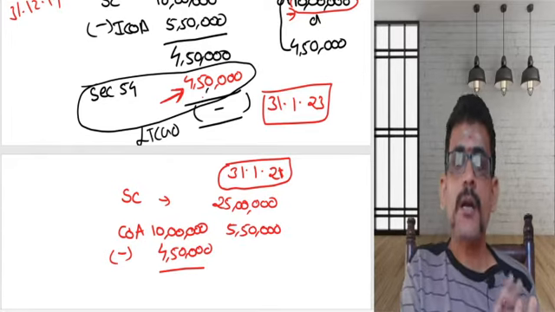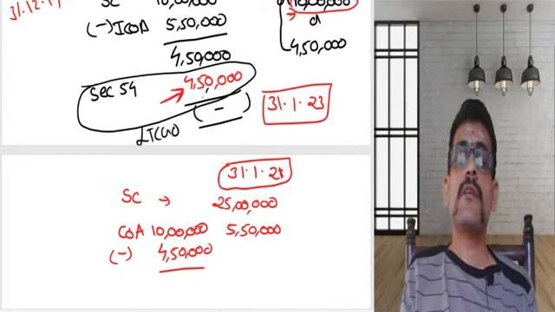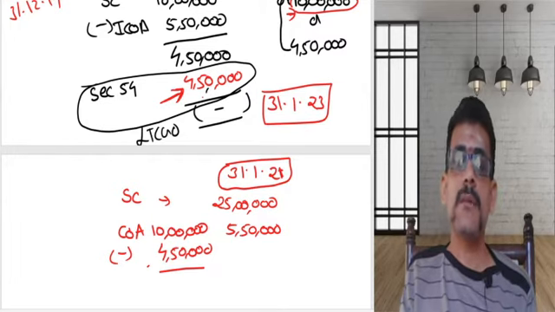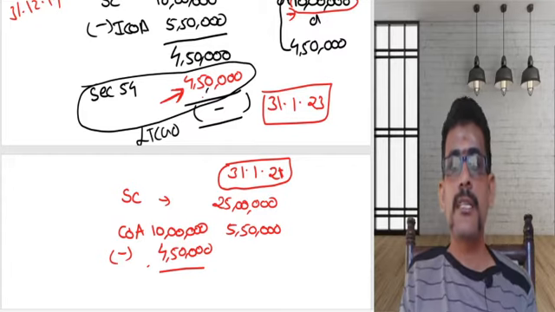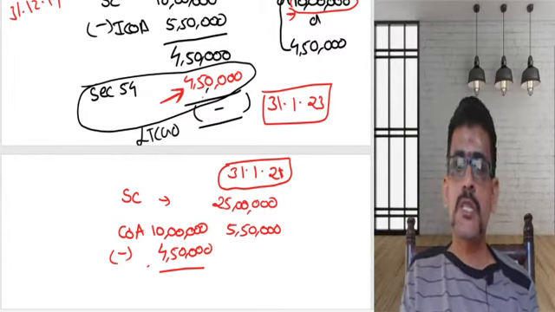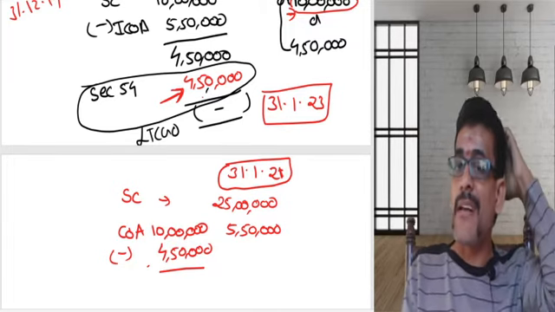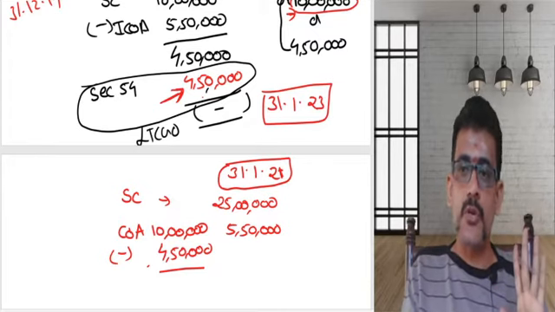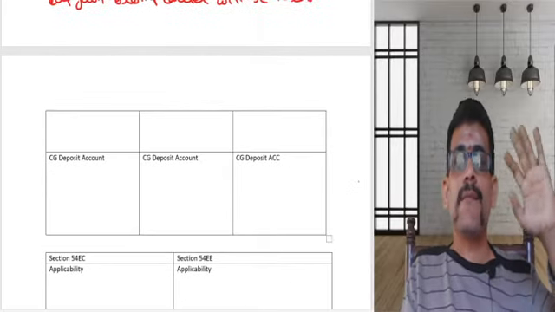The gain exempted earlier will become taxable. Means what? I will reduce my cost of acquisition to the extent of capital gains exempted earlier. My cost of acquisition was 10, gain exempted earlier was 4.5. Now I will reduce this 4.5 and this will be taken as my cost of acquisition. So ultimately, indirectly, what is happening? Gain exempted earlier will become taxable.